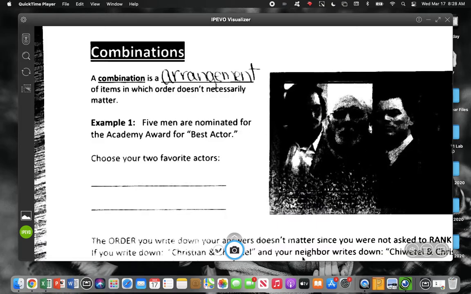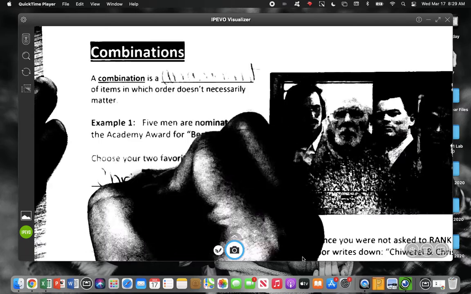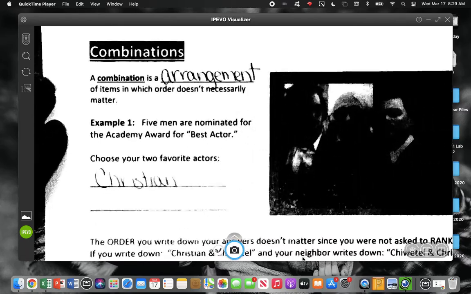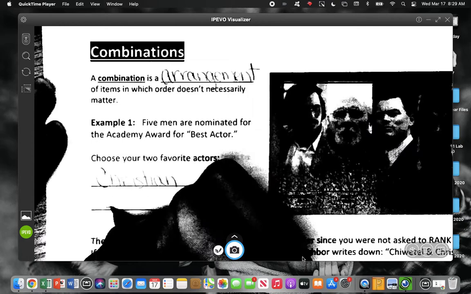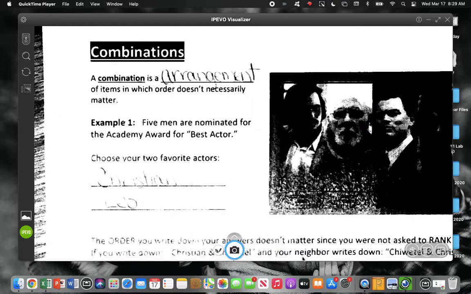Does it tell you at all to rank them, or does it just say pick 2? You're just picking 2. The first one you name doesn't have to be your favorite. We're not doing a ranking system. You're just picking 2. So if you guys look at those, who would you pick for your favorite? Christian Bale. All right, there's the first one I heard. What about the second one? Leonardo DiCaprio. All right, so we've got Christian and Leo.